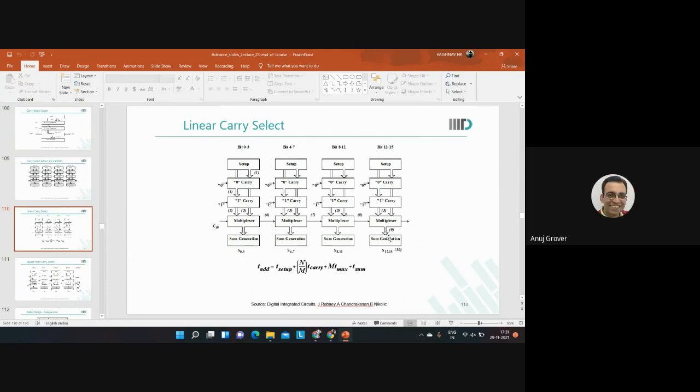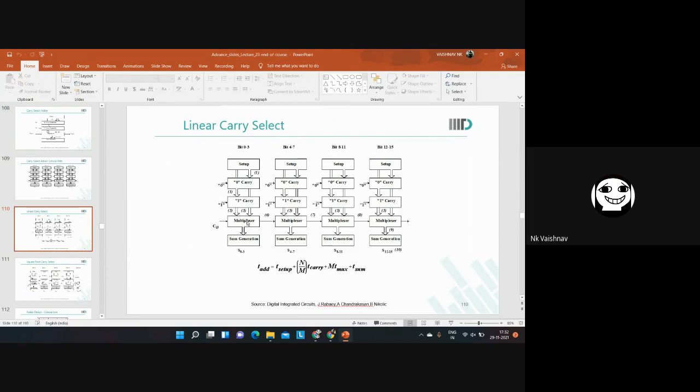No. So wait. Look at it like this. These 4 bits you are adding. In the first 4-bit adder, will there be a mux which would select between 0 and 1? These 4 bits, 0, 1, 2, 3. Will there be a mux which would come in the path? Yes, it will be there. So it means as many number of bits you have to have the muxes. Okay, so I'll be selecting between 0 and 1. That's 1 mux. So there will be 4 multiplexers over here.